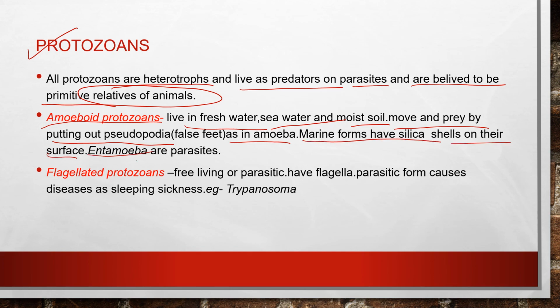Entamoeba is also an amoeboid protozoan, and these are parasites. Next come the flagellated protozoans. They are free living and parasitic, and they have flagella. Their parasitic forms cause several diseases, like sleeping sickness. The example is Trypanosoma.